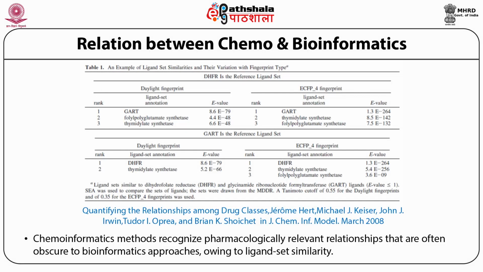In bioinformatics, similarity is done by the very well-known BLAST alignment algorithm. However, here is a table which shows two different fingerprints, or two different ways of measuring similarity, and three columns, 1, 2, 3, on the top, which show DHFR, a bioactive molecule that is a very good target, and GERD, which is also a very bioactive molecule. Two different receptors, and how they perform. As you see here, a number of compounds by any of the fingerprints seem to be recognizing pharmacologically relevant relationships.